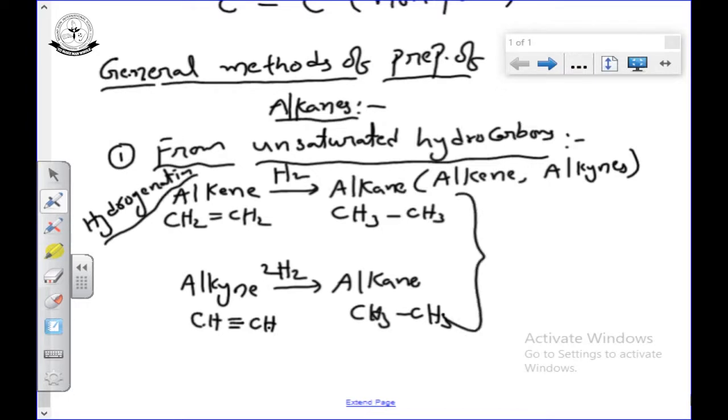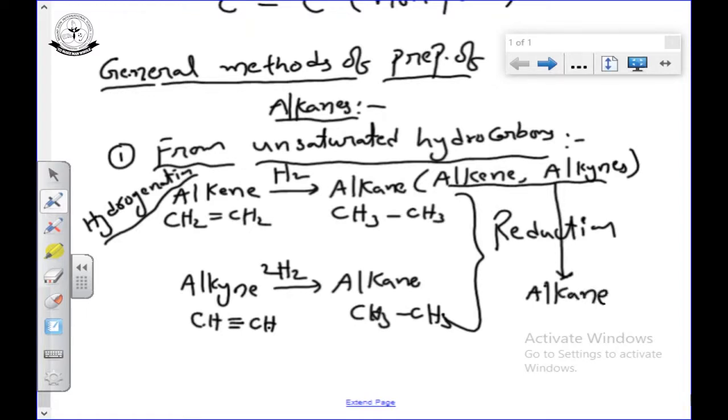Addition of hydrogen is also called reduction. So alkene and alkyne can undergo reduction to give alkane. And this hydrogenation is done in presence of a catalyst.